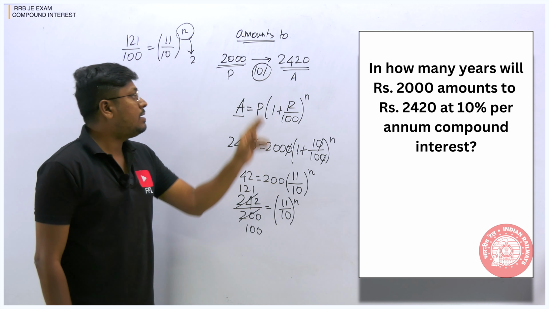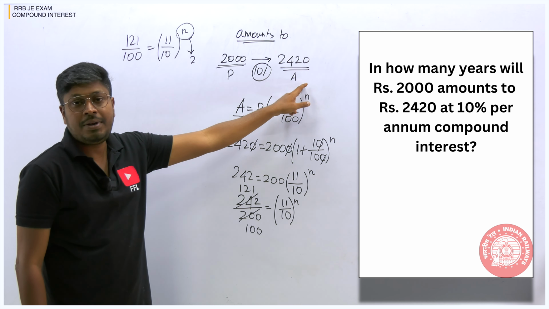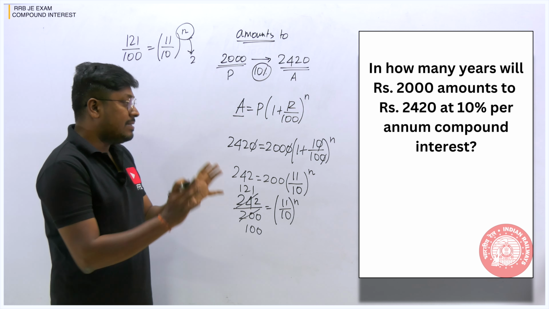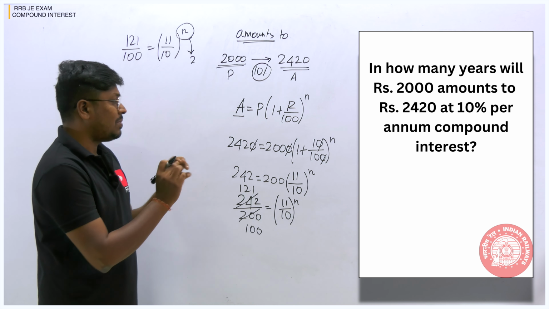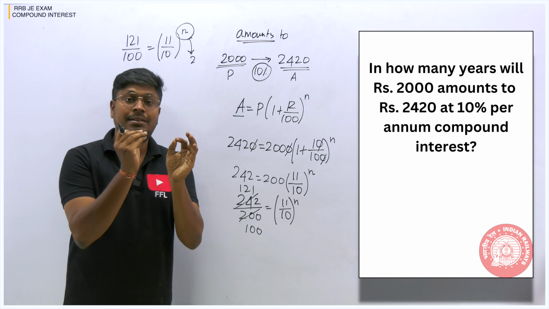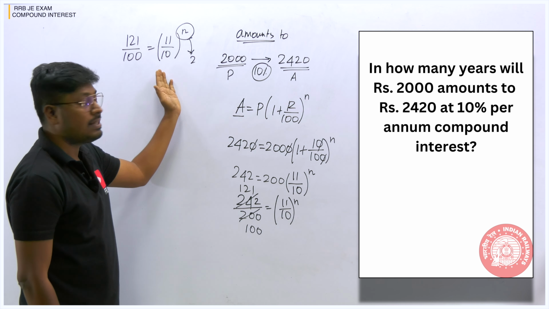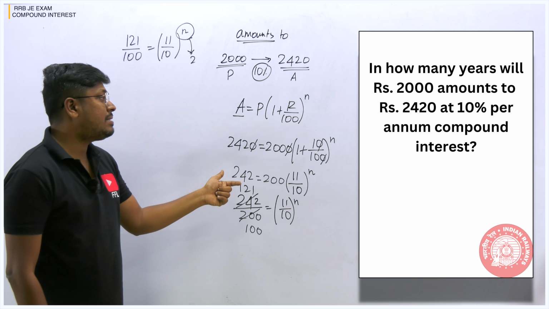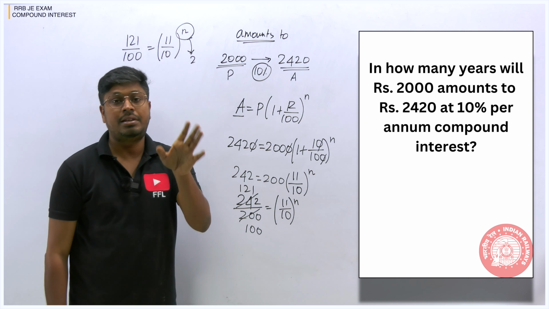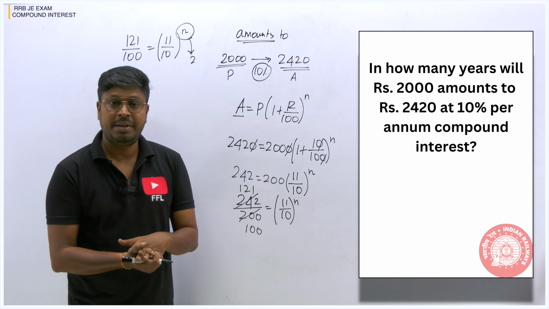In 2 years, this amount becomes this much total amount, at the rate of 10% per annum compound interest, right? So this is the way you have to find the answer. The most difficult part in compound interest is finding the exact value. For example, here some questions are getting easy, right? We can just cancel it. But in some cases where the answer will be in decimals, like 0.322, 0.344, at that case, the compound interest question will be difficult, right?